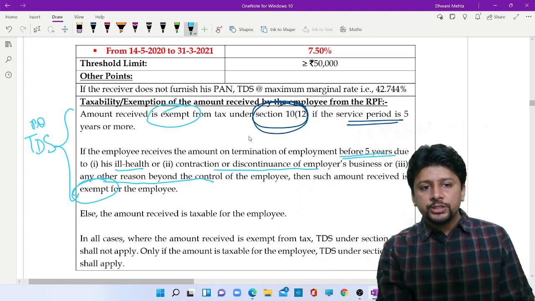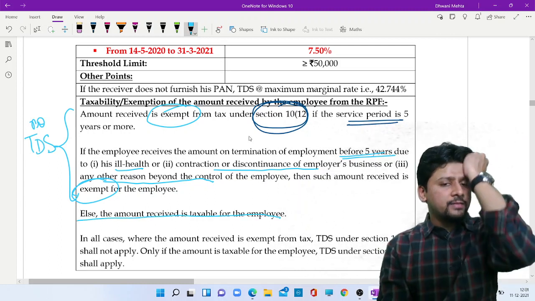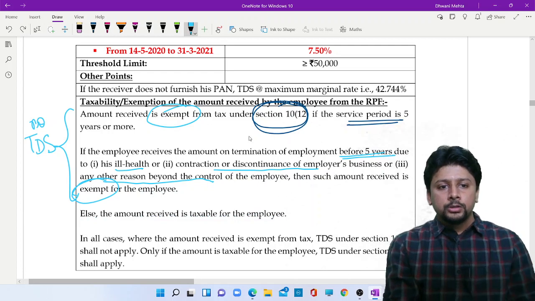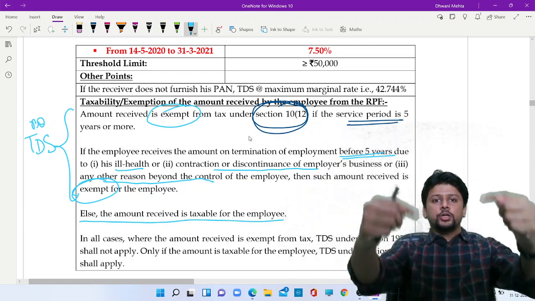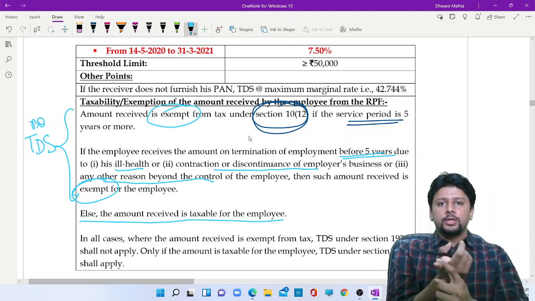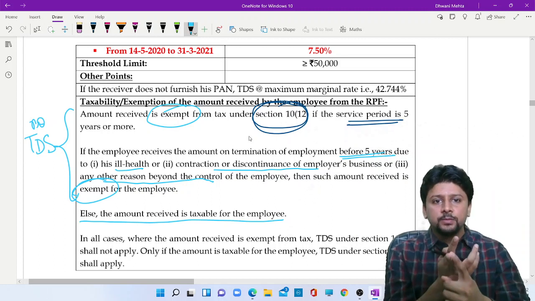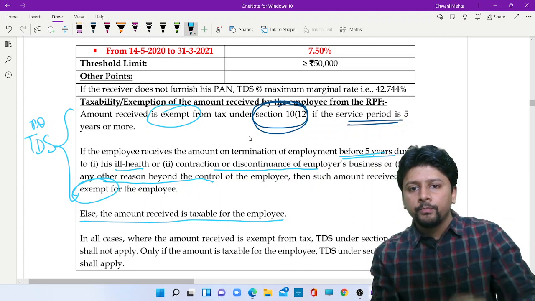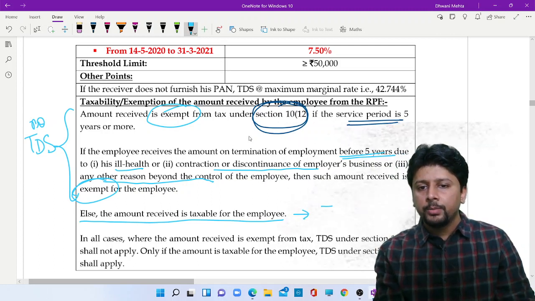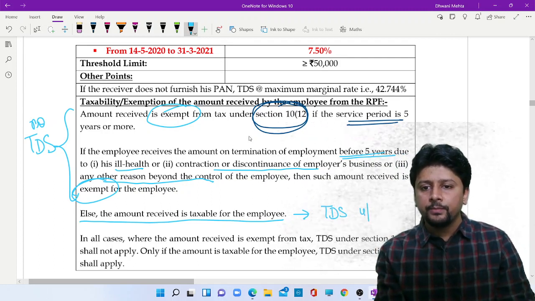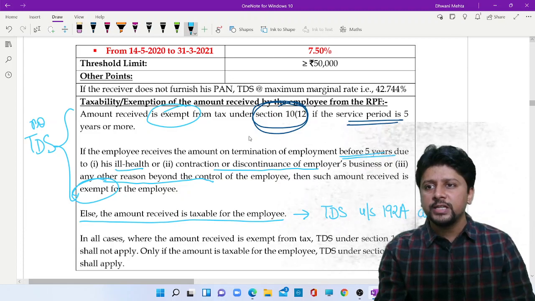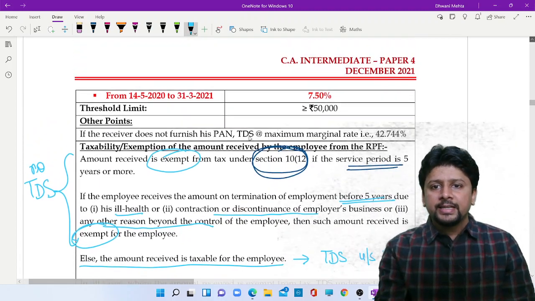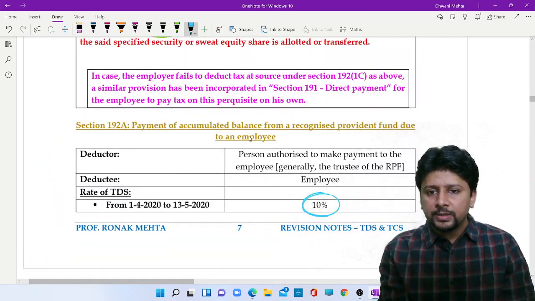But if your situation does not fall anywhere, so your service period is less than 5 years, but it does not fall in ill health, contraction or discontinuance, or any other reason beyond the control, now the amount received is taxable. But obviously, if the amount is taxable, then TDS provisions will apply under section 192A. And the provision is very simple. Tax will be deducted at source at the rate of 10%.